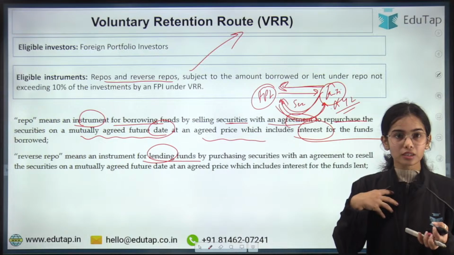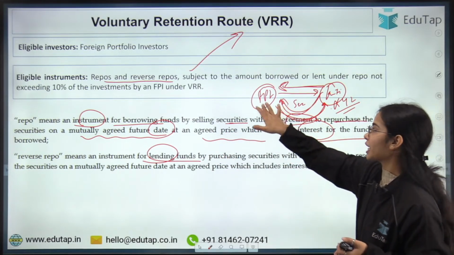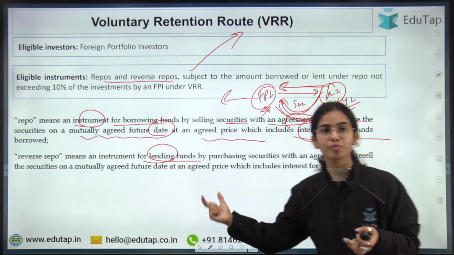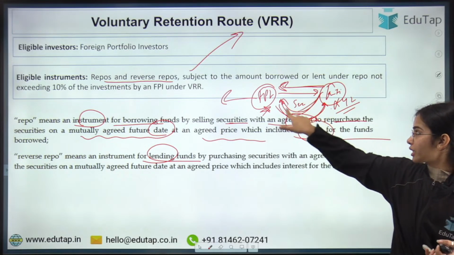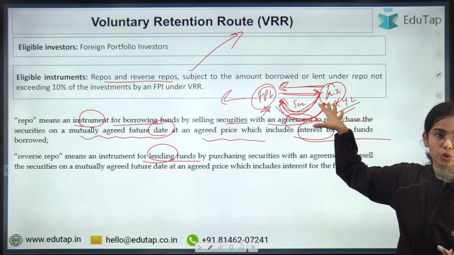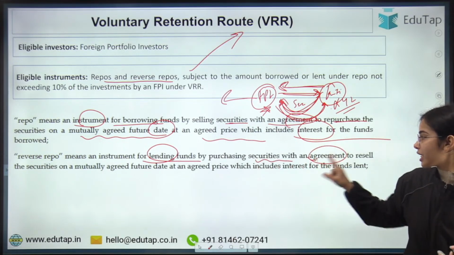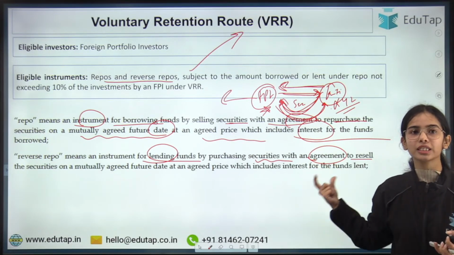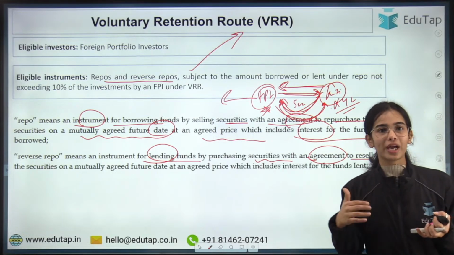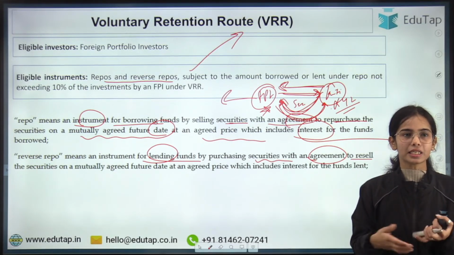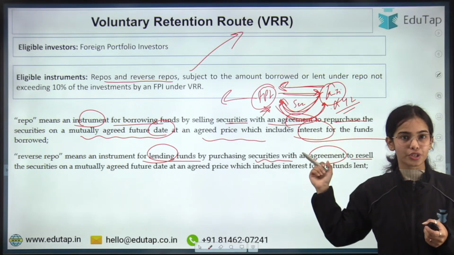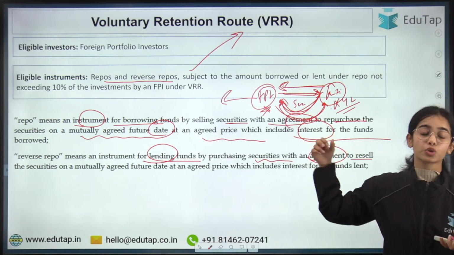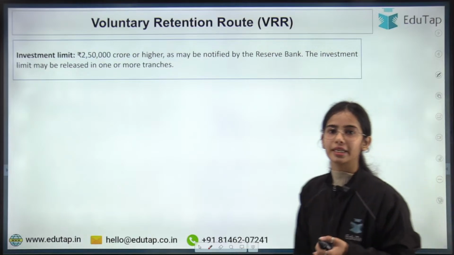Reverse repo means an instrument for lending funds. So if I am borrowing the funds, that means the other person is lending the funds. The FPI might be lending the funds or the FPI might be borrowing the funds. Okay. So reverse repo means an instrument for lending funds by purchasing the security and giving the money to the borrower, with an agreement to resell the securities on a mutually agreed future date at an agreed price including the interest for the funds lent. So this is the repo and reverse repo that can happen between different private entities. This is also eligible under the voluntary retention route. That means the FPIs can lend or borrow through repo and reverse repo. Okay. So this is the idea.